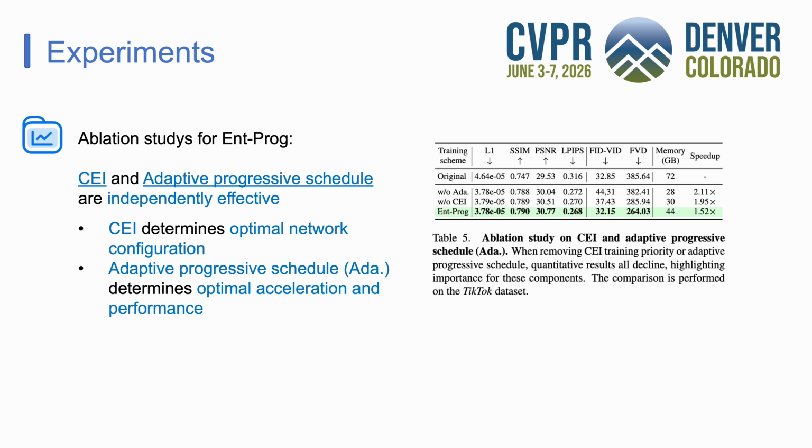Our ablation confirms both components are independently effective. Removing the adaptive schedule gives the largest speedup but hurts FID-VID significantly. Removing CEI also degrades generation quality. Only the full EntProg achieves the best quality across nearly every metric while still delivering a 1.5 times speedup.